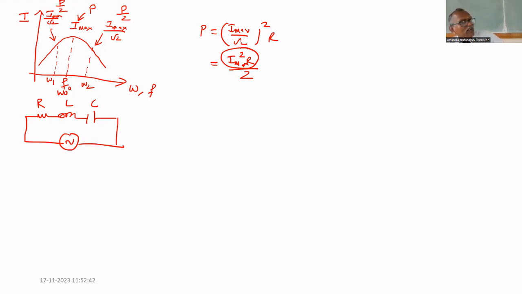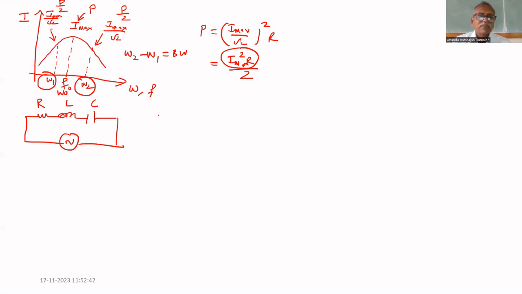The frequencies at the half power points, omega 1 and omega 2, are also called cutoff frequencies. The difference between omega 2 and omega 1, that is omega 2 minus omega 1, is called the bandwidth.